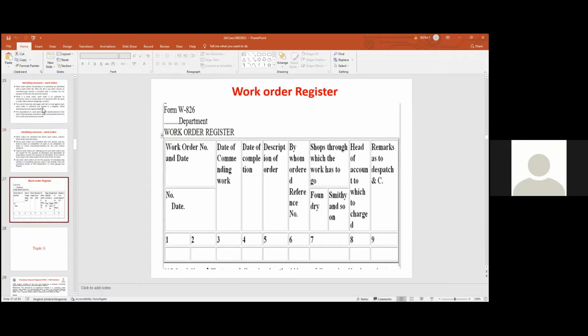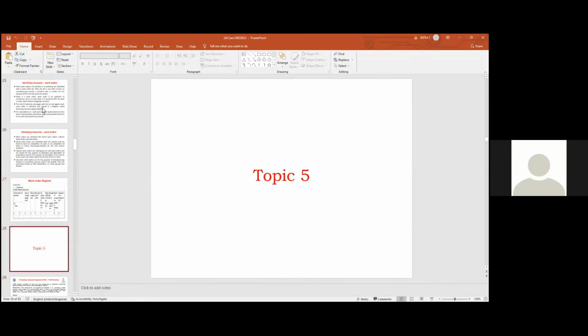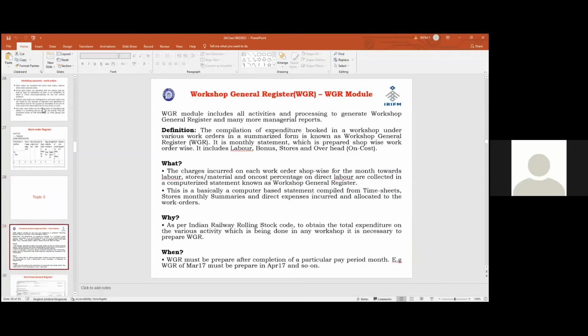अब एक बार देख लो जी हमारा कैसा होता है. Work order number, date, work order register. Normally we maintain this work order register in the mechanical department only, but it is verified by us and sent to us for the purpose of review of work orders in the accounts office. That is topic 4. And what is a workshop general register? That is generally what comes next.